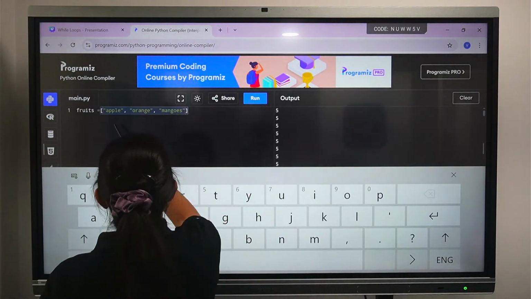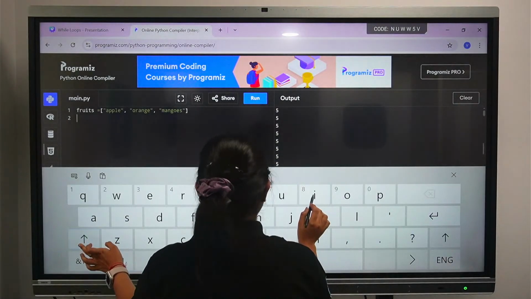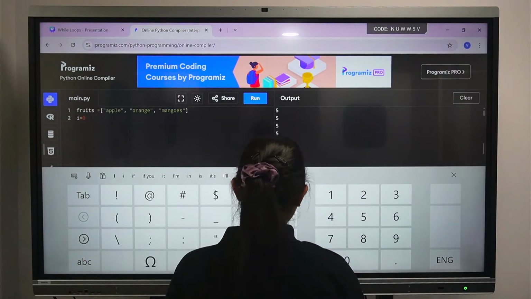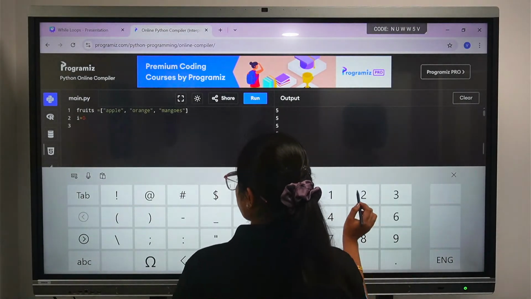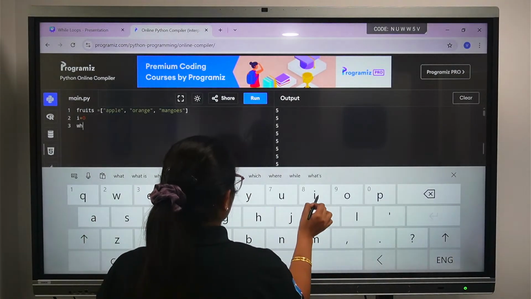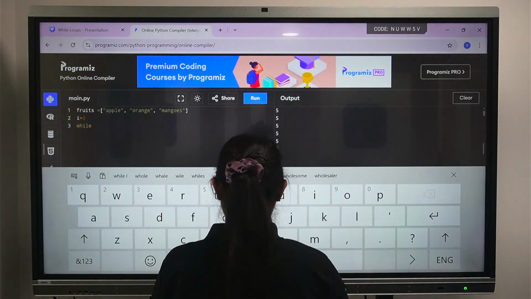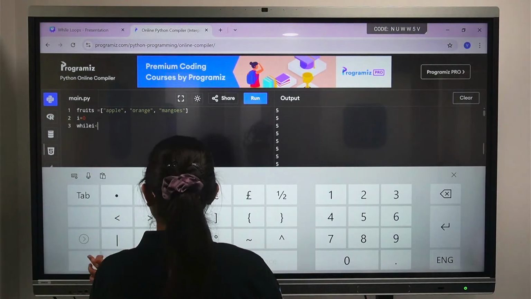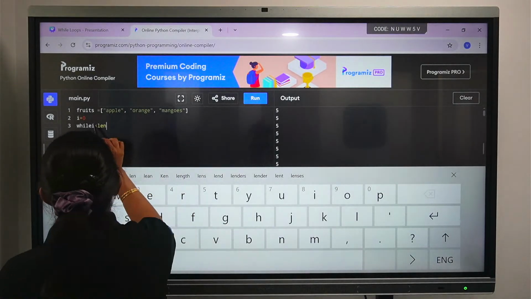Now I will be initializing i, i equals 0. The loop I'm going to run here is while, I is less than length. For the length function you need to use len.